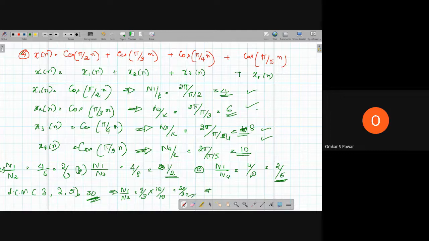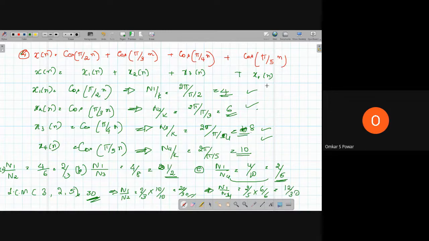Similarly, N1 by N4, which is equal to 2 by 5 into 6 by 6, gives 12 by 30.